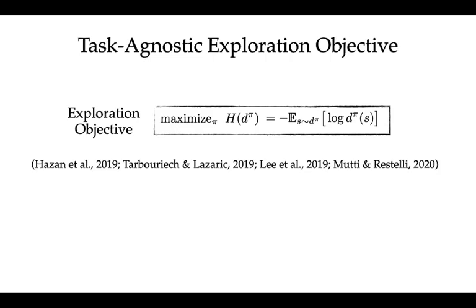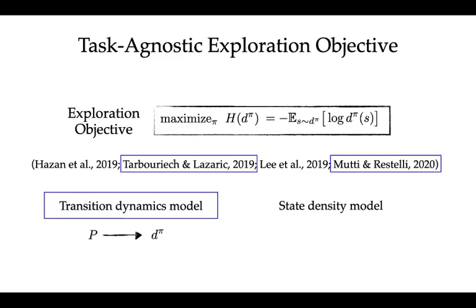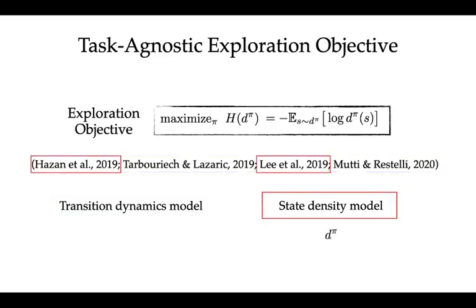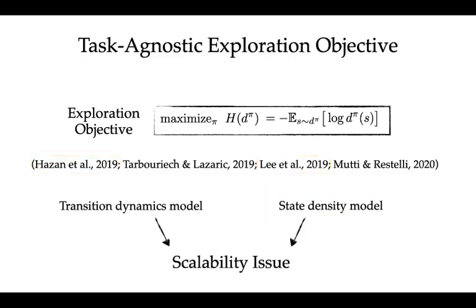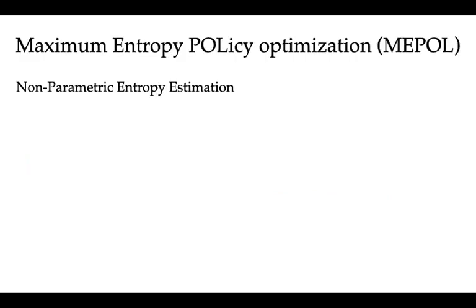Unfortunately, literature methods would either require a full model of the transition dynamics or a direct estimate of the state distribution. Both of these methods hardly scale to the most complex environments. Instead, we present a new algorithm, maximum-entropy policy optimization, MEPOL for short, which is based on non-parametric entropy estimation.